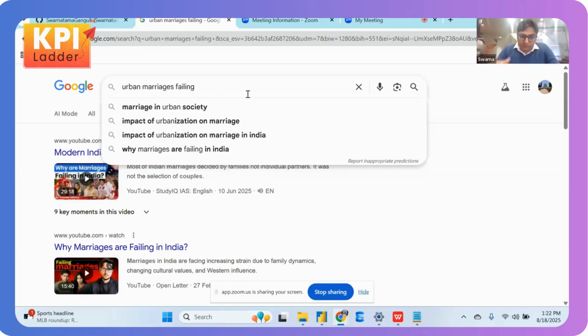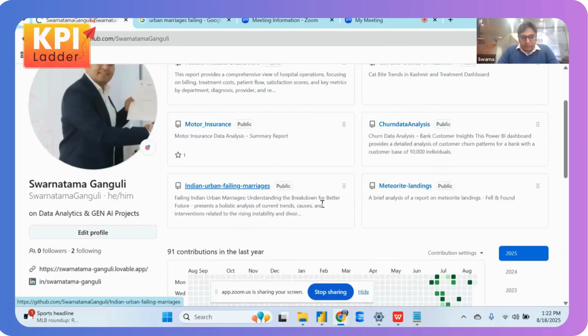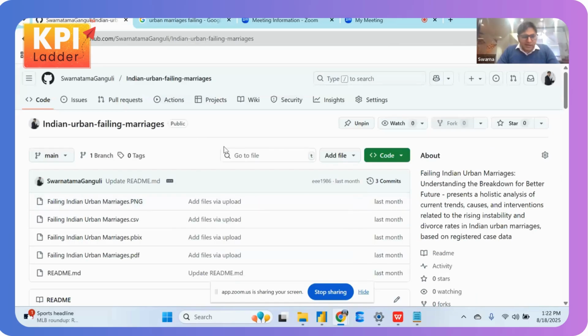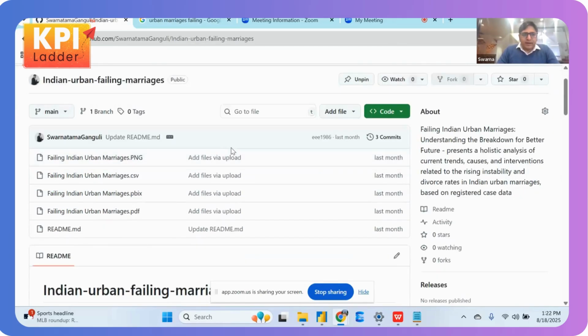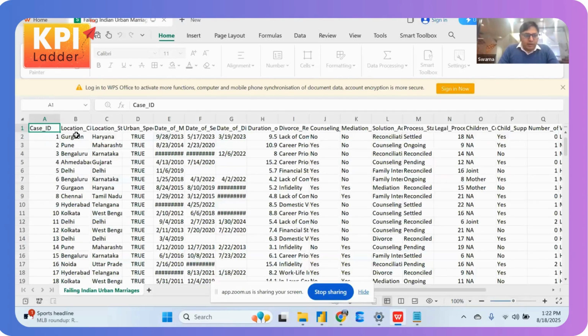So today we'll be talking about how urban marriages are failing, as we were discussing on the first day itself, that we have a data set. This is my GitHub, and we have a data set which is almost mimicking the actual data. This data is basically talking about the case ID, the location, state, and all of the cases are urban. So we're talking about urban Indian marriages that are failing, and we're trying to understand what the reasons are and so on and so forth.